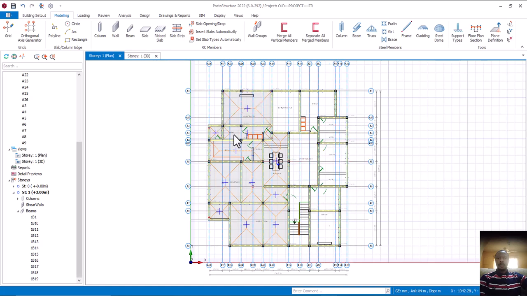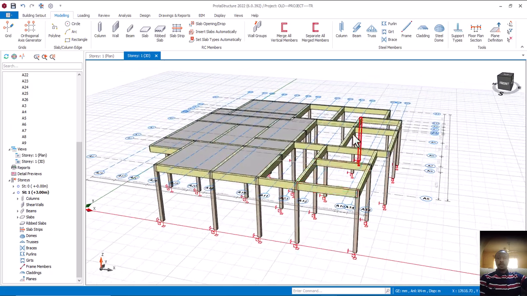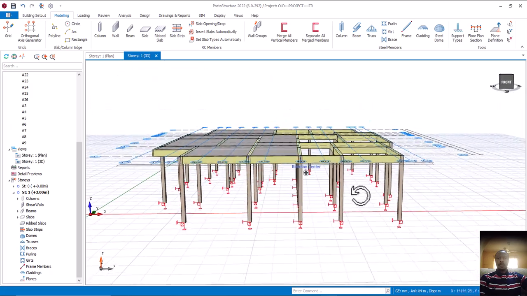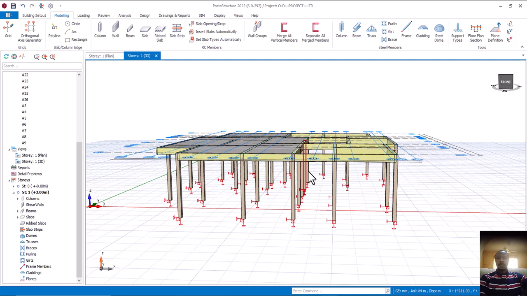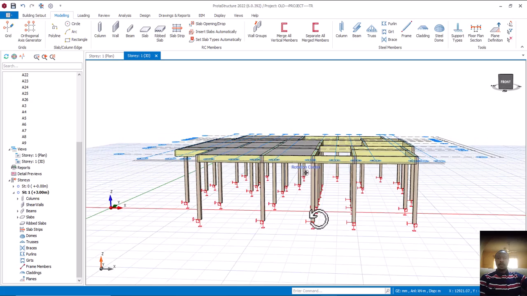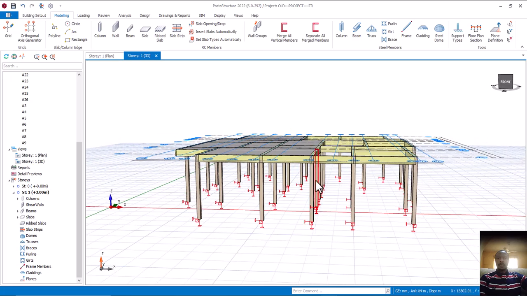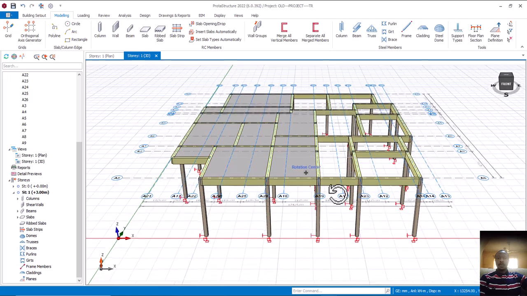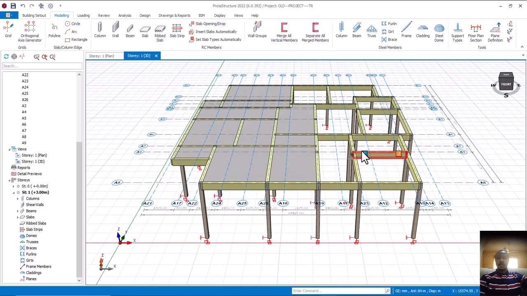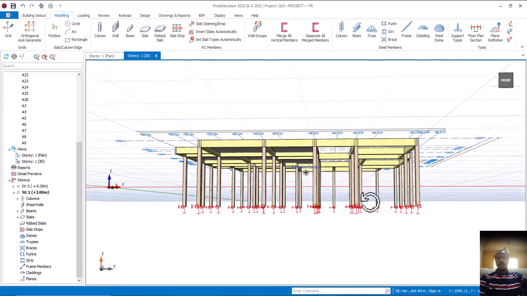Is that okay? Let's check our 3D. Can you see this is the rocky side? And don't forget that we explained last time that if you look at how this place is, definitely there's no rock that I can come up like this straight and then have this at an angle of 90. There's no rock like that. If not, there would have been need for us to model this beam. There would have been need for a beam here. We would have just used a column. Is that okay? So that is that.